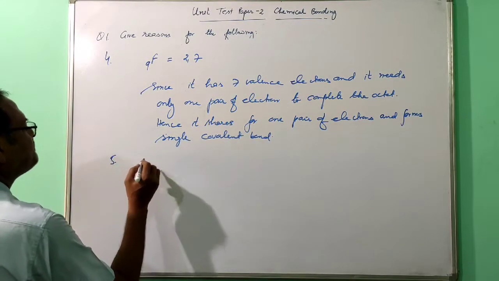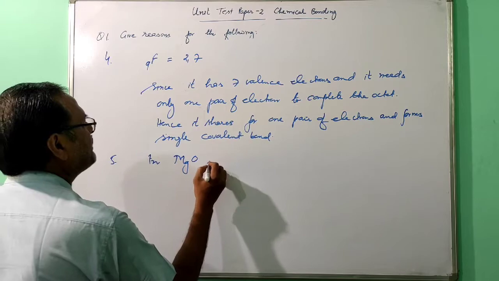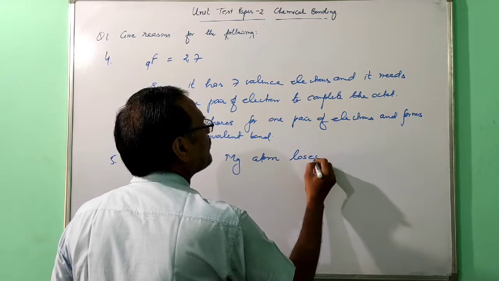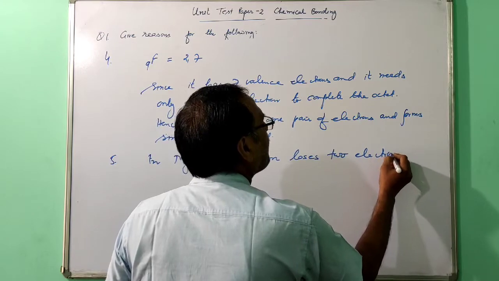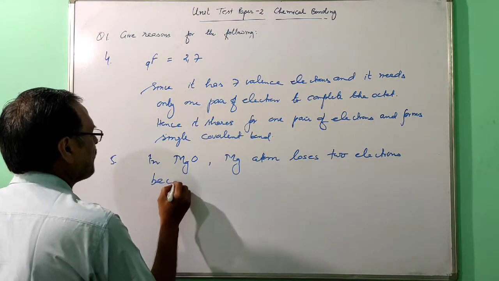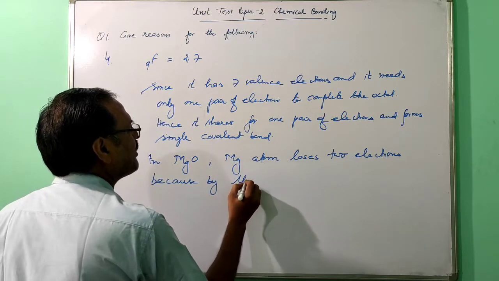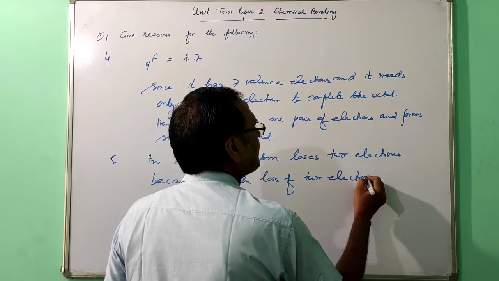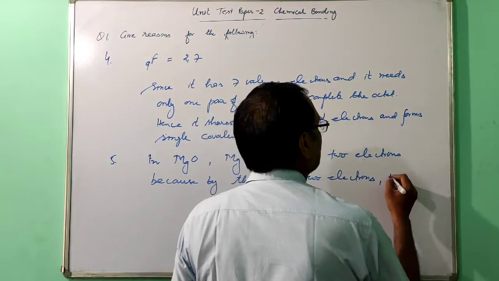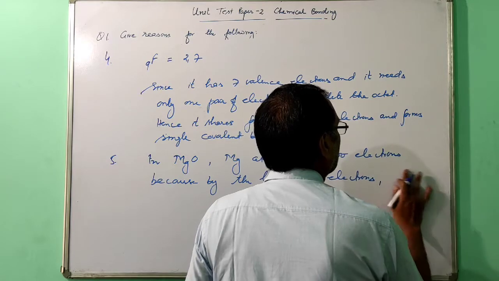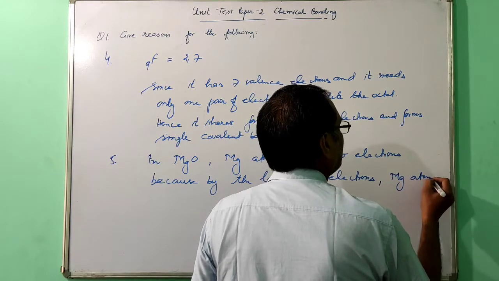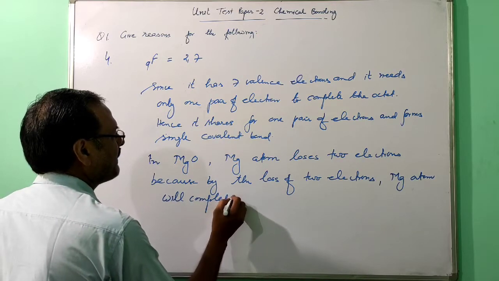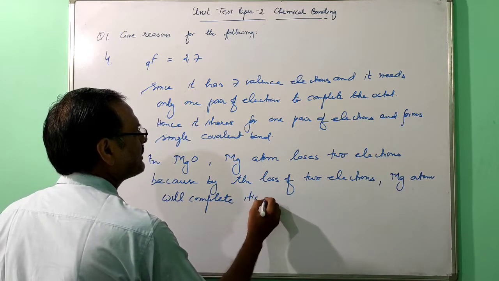So the fifth one, in magnesium oxide, Mg atom loses 2 electrons because by the loss of 2 electrons, magnesium atom will complete its octet.